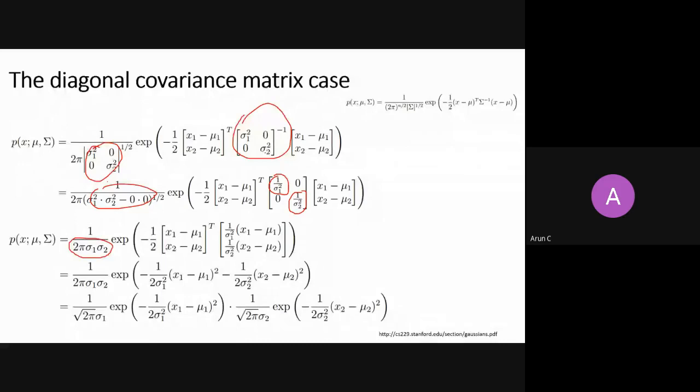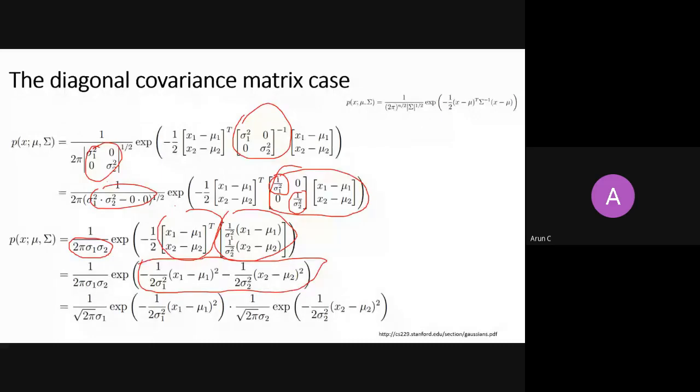Then you multiply this matrix with this vector, and you get this form. And then finally you multiply this vector with this. You are taking a dot product, and you get finally this form. Because it is in the power of the exponent and it is a sum, you can expand it in terms of a product of exponents.